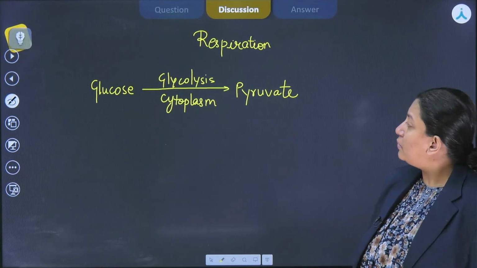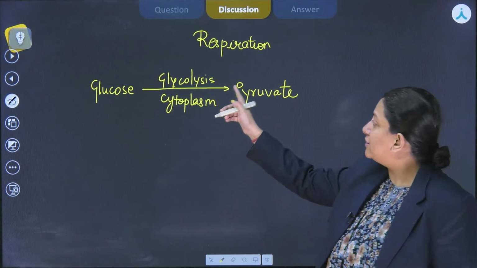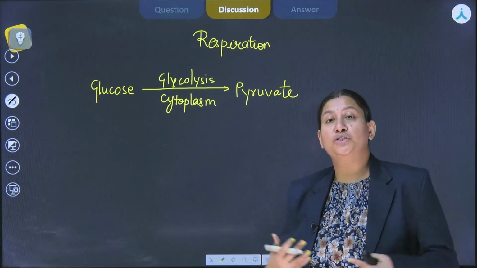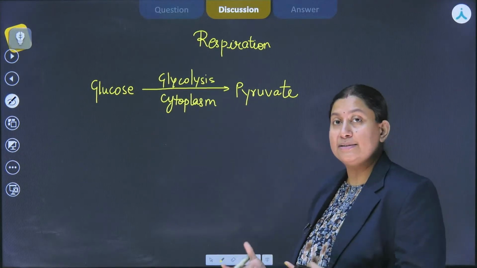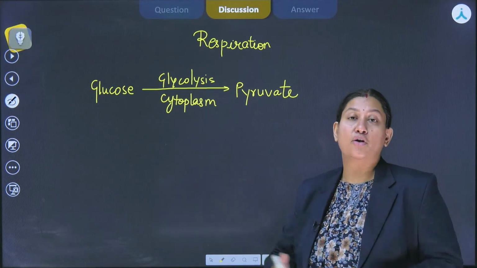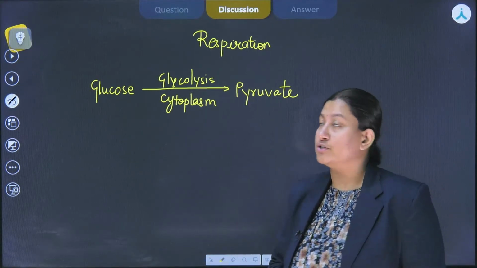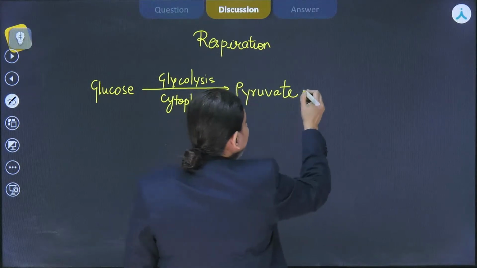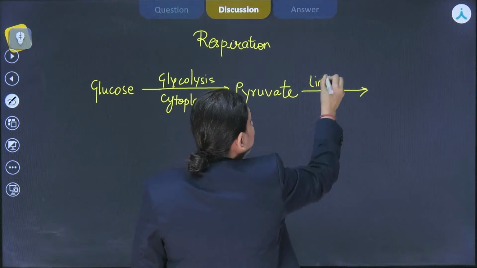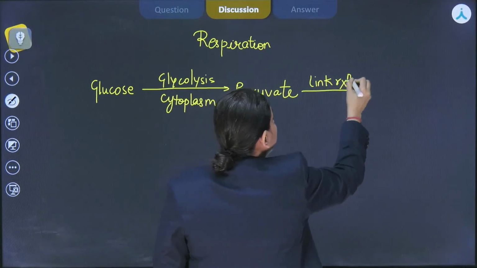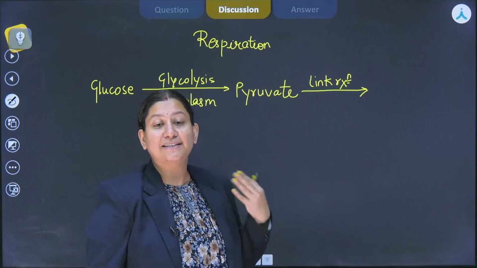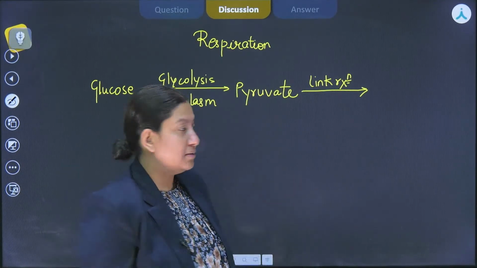So this particular set of reactions is occurring in the cytoplasm. Now, depending upon the condition, which type of organism it is, the pyruvate could enter either into the aerobic reactions or anaerobic reactions. If it chooses the aerobic pathway, then it will perform the link reaction, also known as the gateway reaction, because this is allowing the pyruvate to get access into the mitochondria, right?